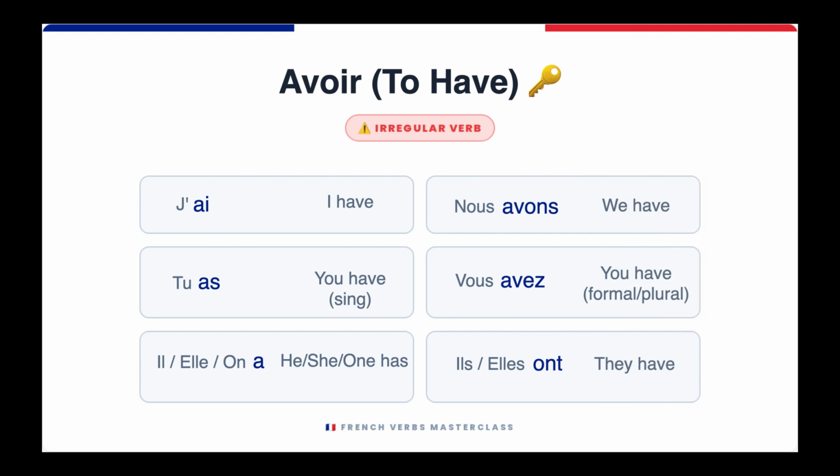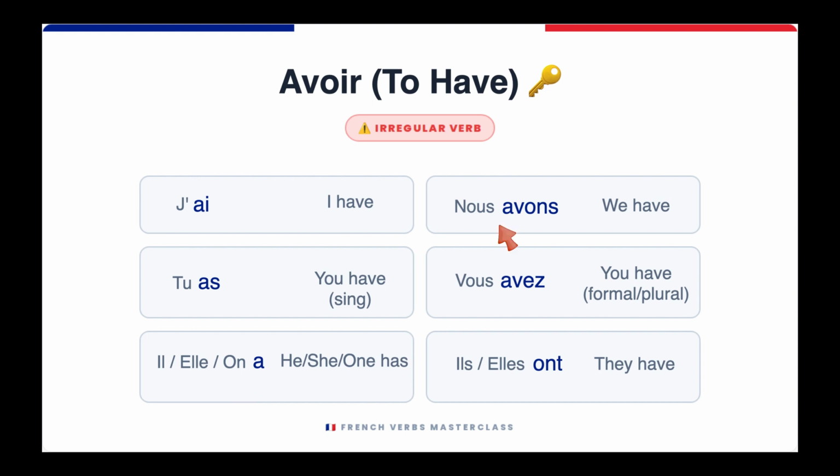Avoir, to have. It's an irregular verb. So repeat after me and then learn them by heart. J'ai, I have. Tu as, you have. Il a, he has. Elle a, she has. On a, one has.